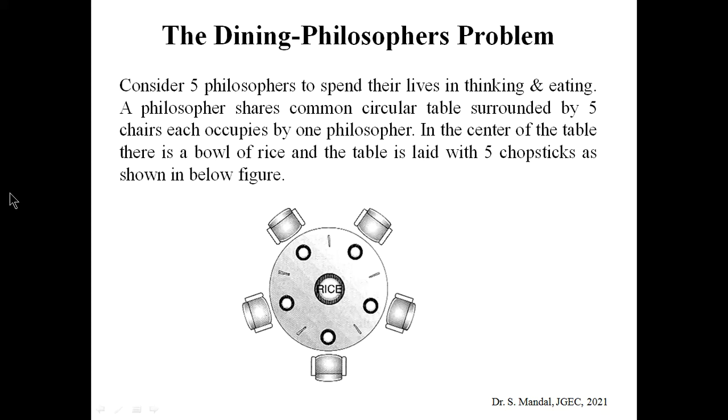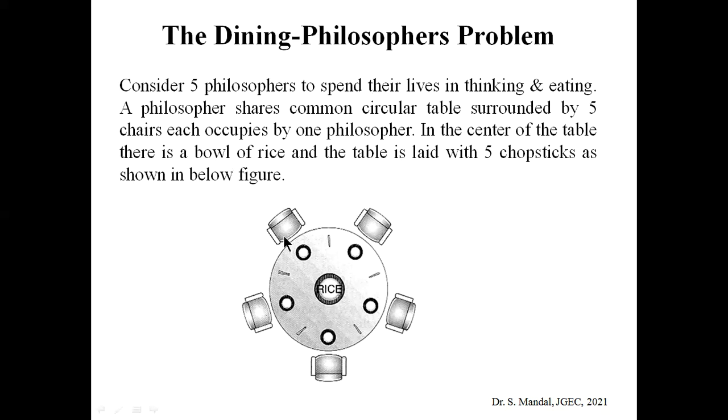Here we consider five philosophers sitting around a circular table, and they spend their lives thinking and eating.